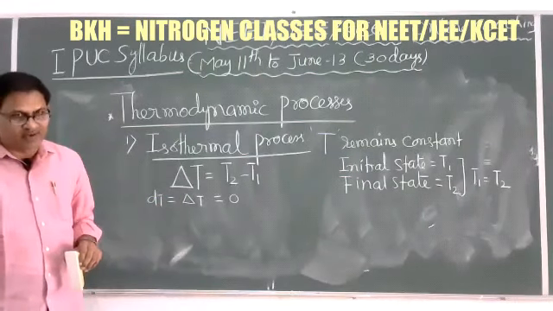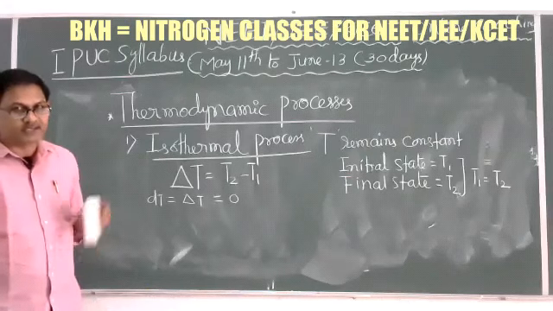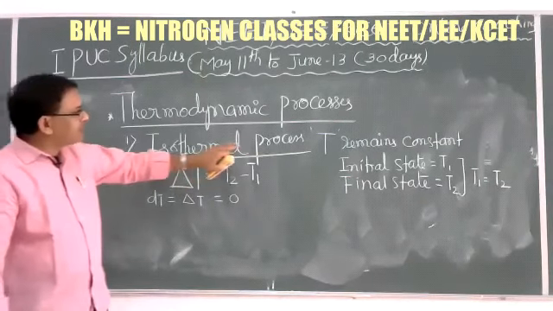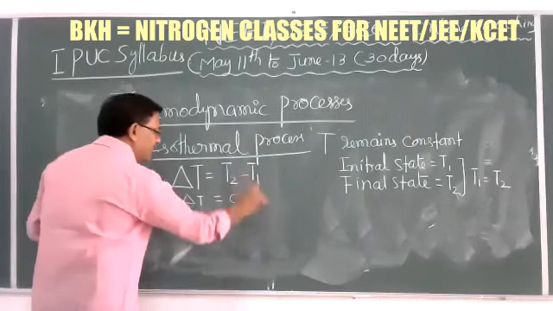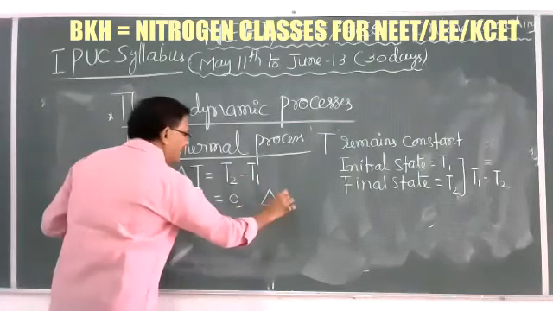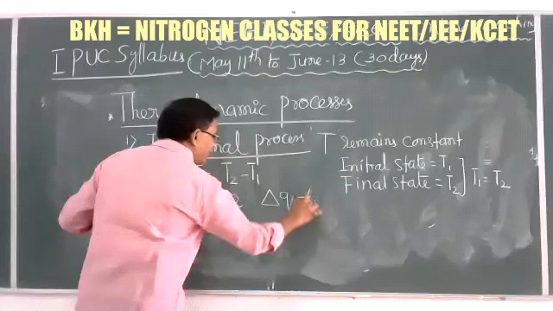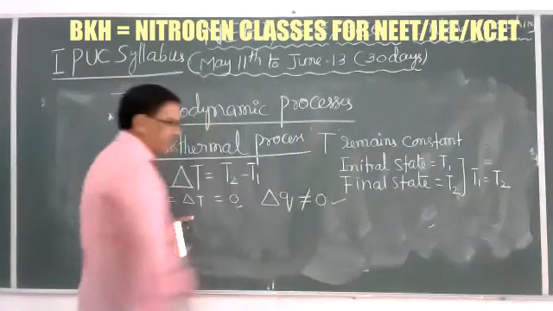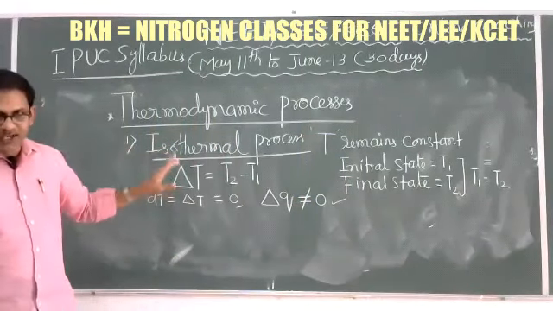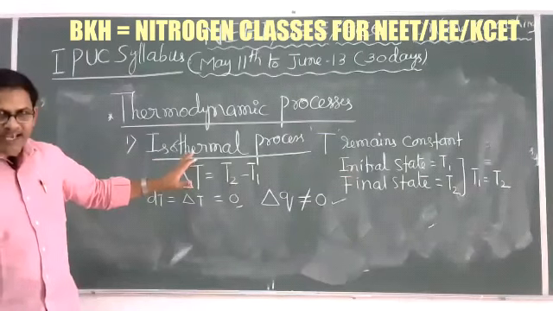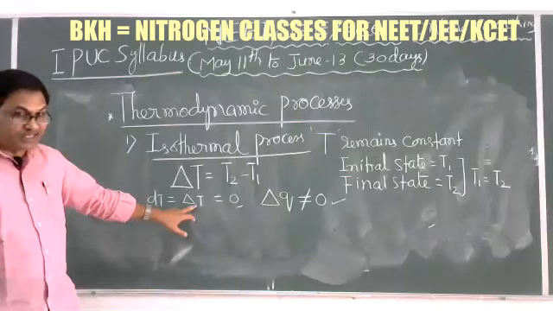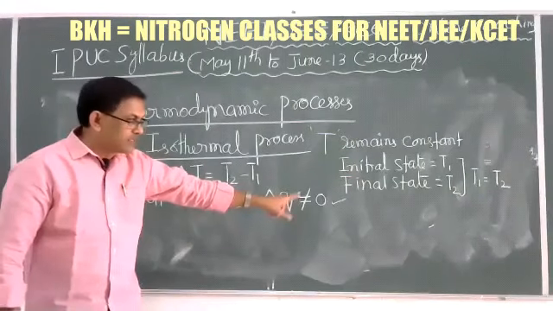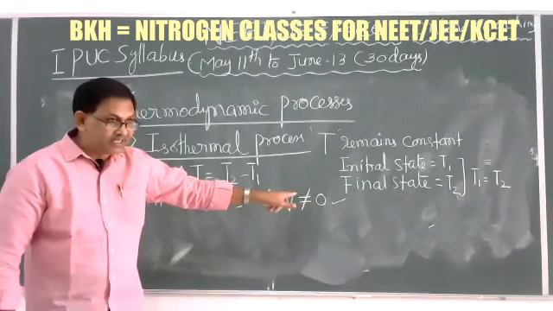But remember, one of the most important things here is that in this process dq is not equal to 0. Very, very important. While doing isothermal expansion of an ideal gas, in an isothermal process, temperature remains constant, but heat is not constant. There is a change in heat.